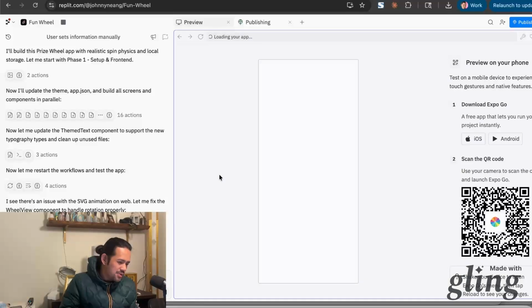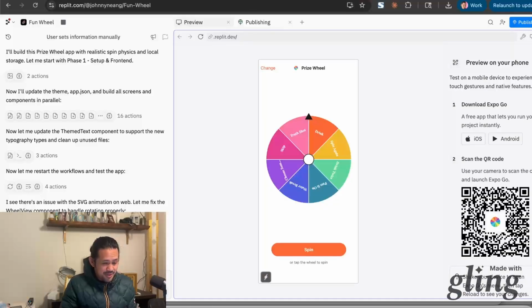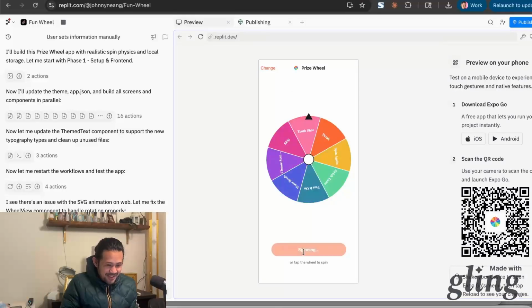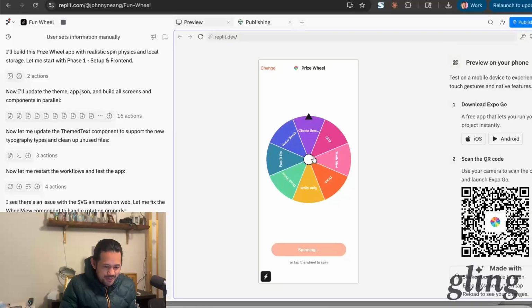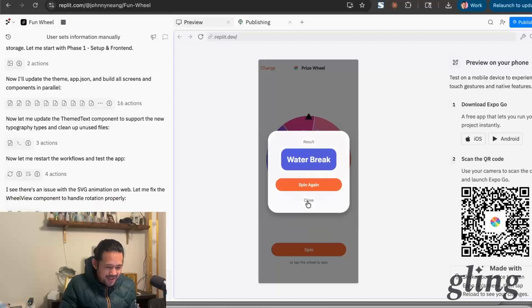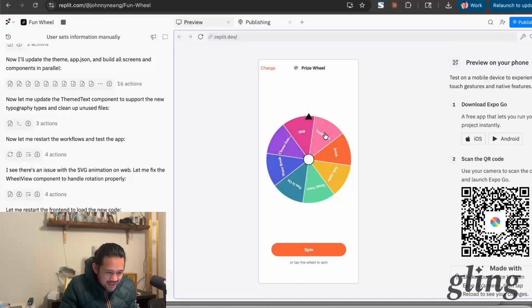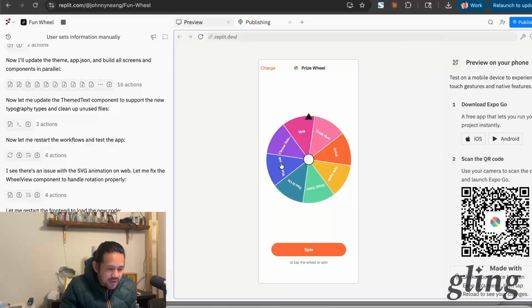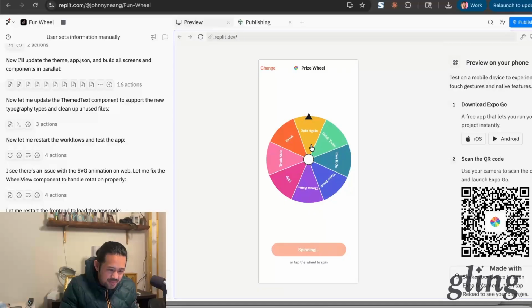Normally I would wait and do other things on here, but things are coding in real time, which is really neat. So let's try spinning it. Yay, it actually does spin. Super cool. Okay, cool. So water break. Yay. Okay, what is the truth shot? Okay, where's my water break? Okay, hang on. Let's see. Spin again.